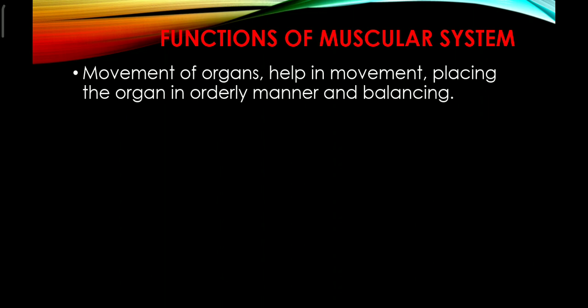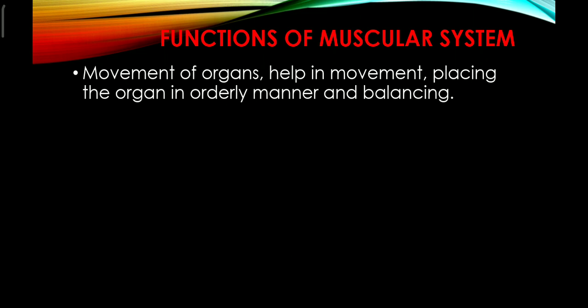Now let's discuss the functions of the muscular system. The human muscular system performs various important functions. Some of the important functions of the muscular system will be discussed here today. Now the main functions of the muscular system are movement of the organs, placing the organs in an orderly manner, and balancing.